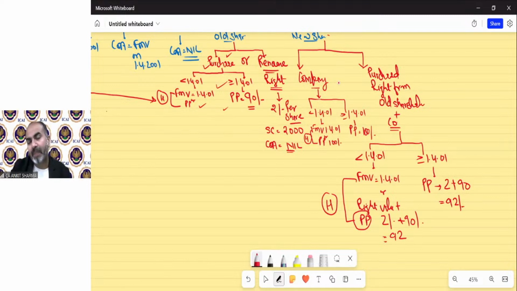So always remember that in case of shares, whether ordinary, bonus or right shares, when you need to find the cost, if it is before 1/4/2001, then FMV on 1/4/2001 or the purchase price, whichever is higher, will be your cost.